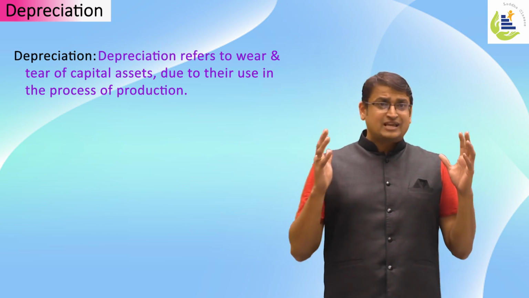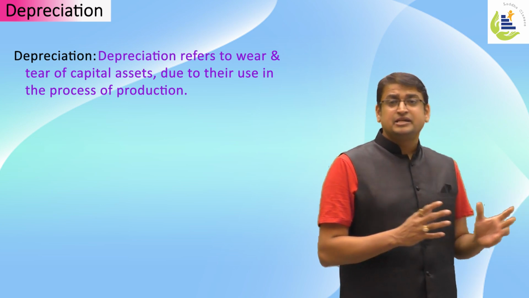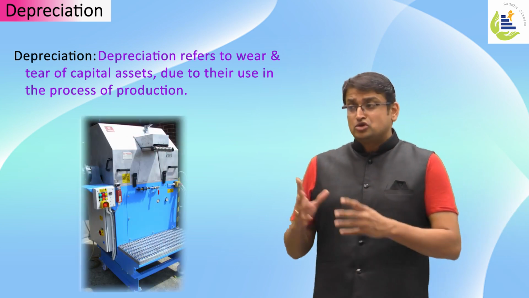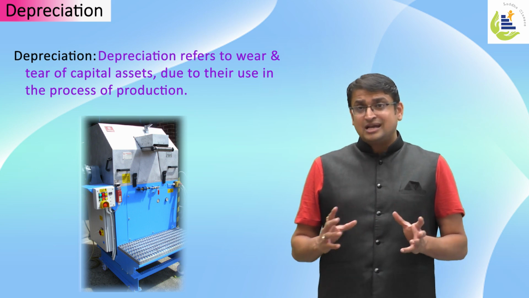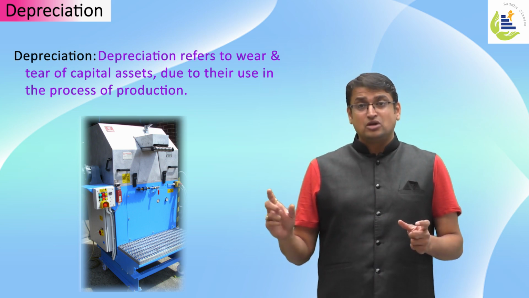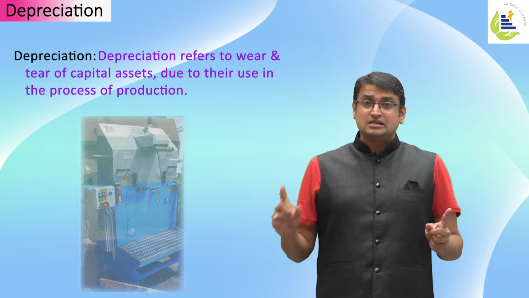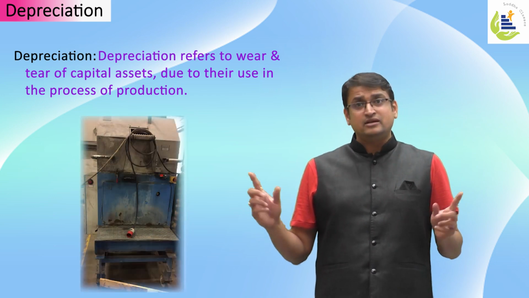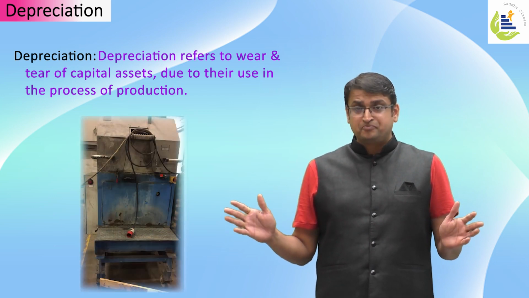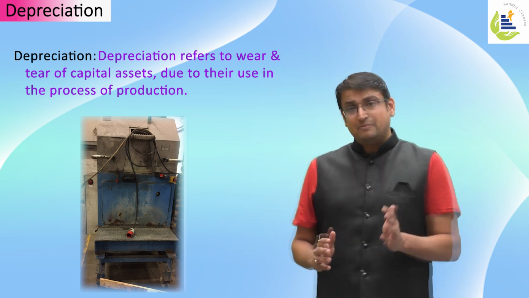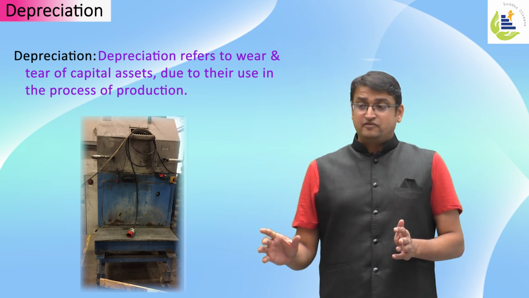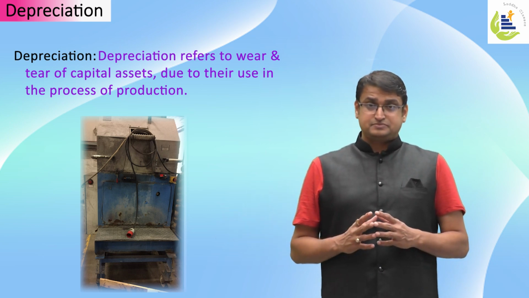Let's say you have a capital investment or capital asset in the form of machinery. So you use machinery for production. But understand, machinery has a life, because over a period of time it goes into wear and tear and becomes obsolete. To compensate for this wear and tear of a capital asset, there is a provision of depreciation.